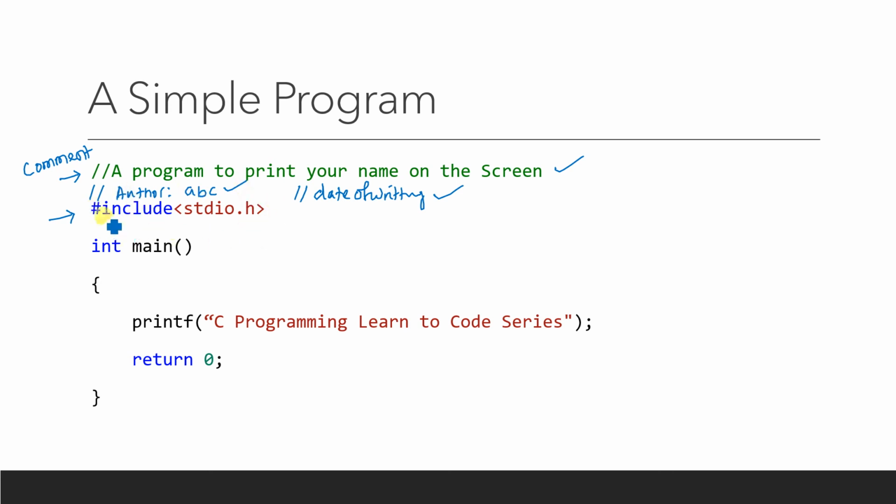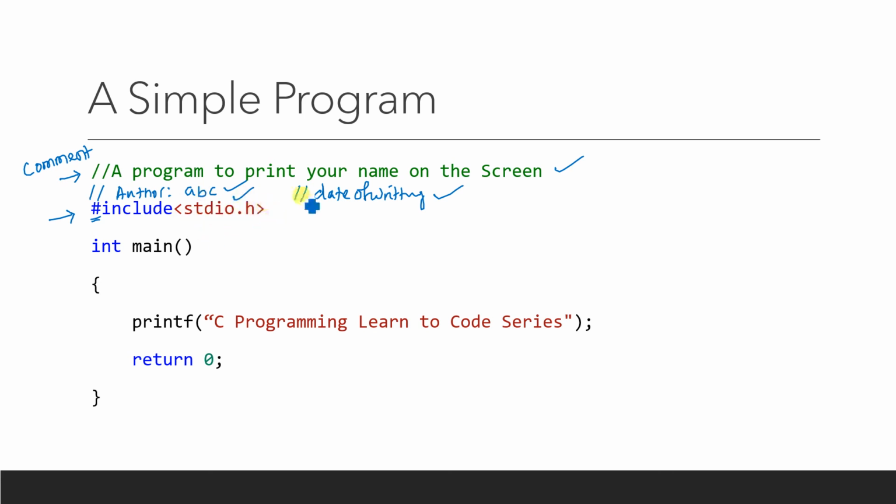Why is the header file needed? These are called preprocessor directives. Whenever you see a hash symbol attached to any folder name, it is a preprocessor directive. So this include folder is represented as a preprocessor directive. Inside that include folder, there is a file called stdio.h. This stdio.h is already written, and it is installed when you install your compiler. It was created by the developer of the compiler, and when you install the compiler, it is already present there. And what does it contain?